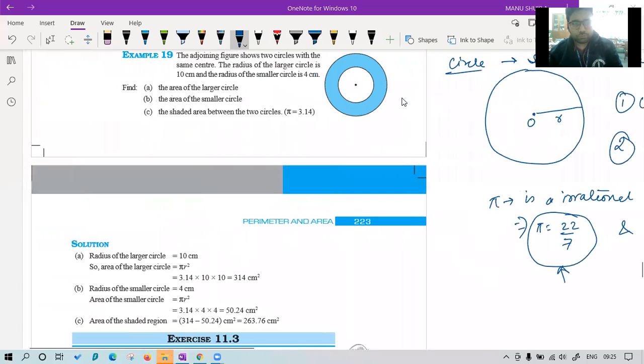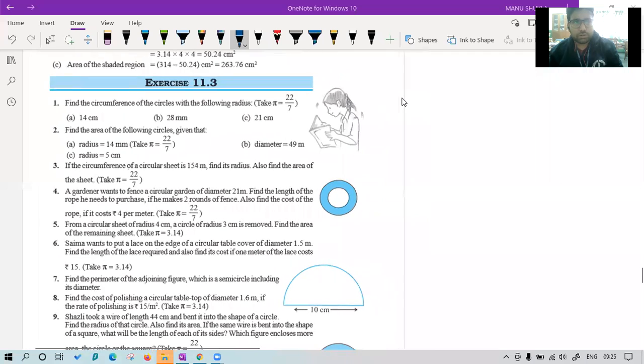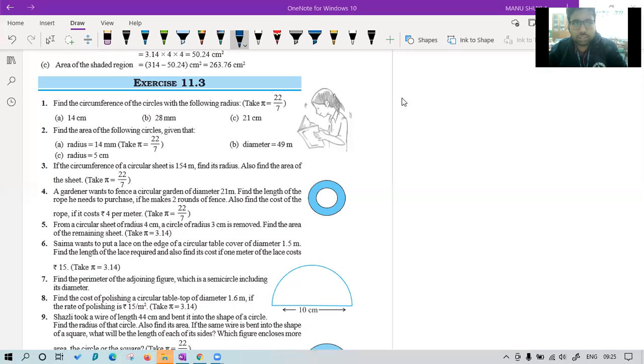Now, let's start the questions. Question number 1. Find the circumference of the circles with the following radius.